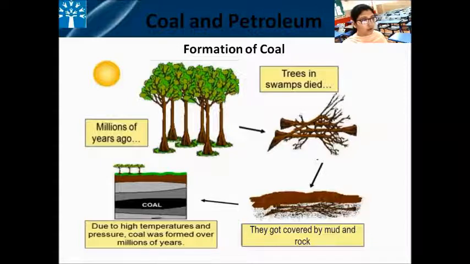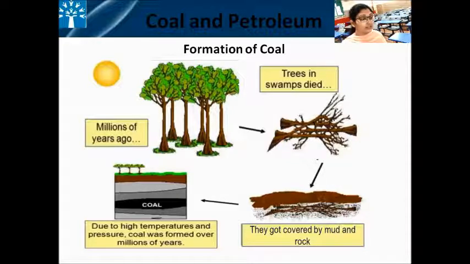Now this coal contains immense energy. From where does it get that energy? This energy is provided by that organic matter, that is plants. These plants, as we all know, get energy from the sunlight. So the same energy we can see in coal.